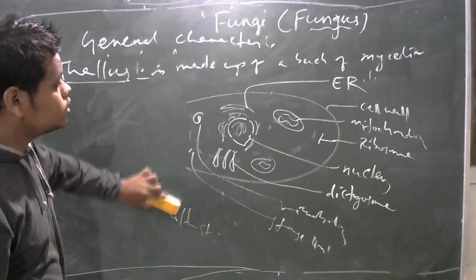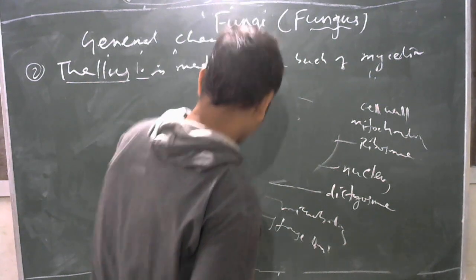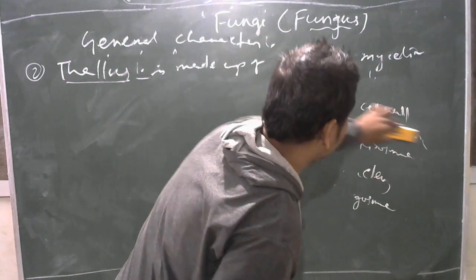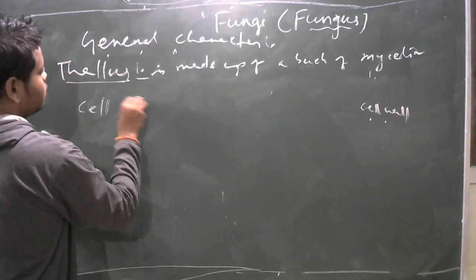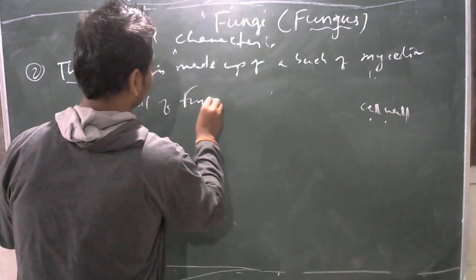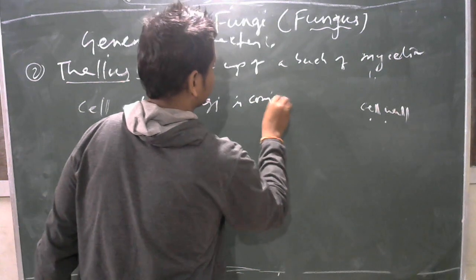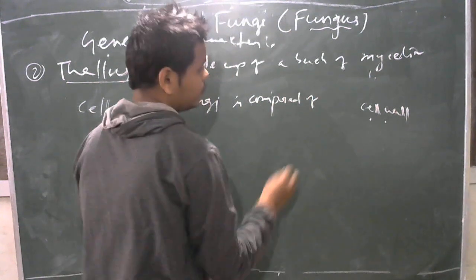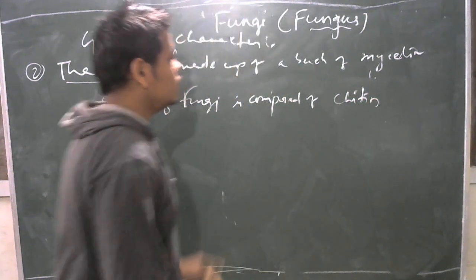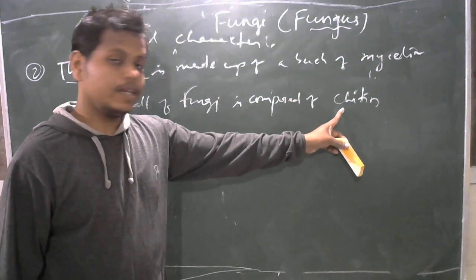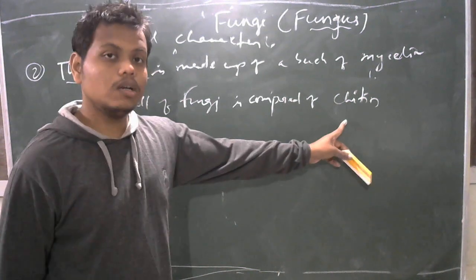Then what is the storage food? Okay. Another main thing I have forgotten: their cell wall composition. The cell wall of a fungal thallus is composed of chitin. Okay, the cell wall is composed of chitin. What is chitin? It is a polysaccharide, a structural polysaccharide.